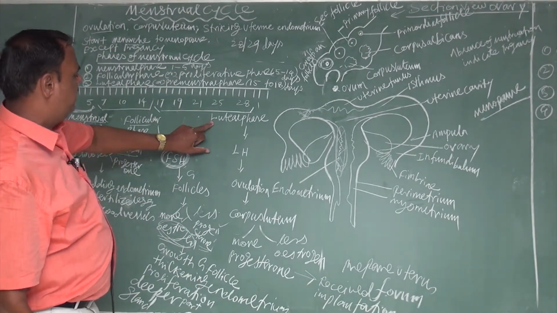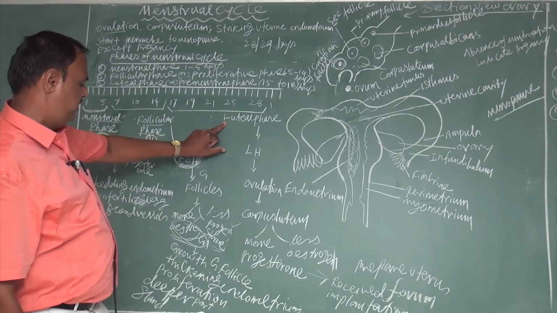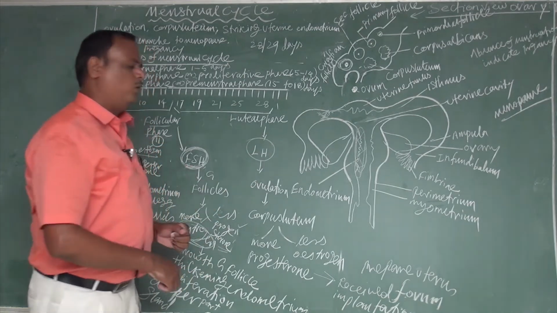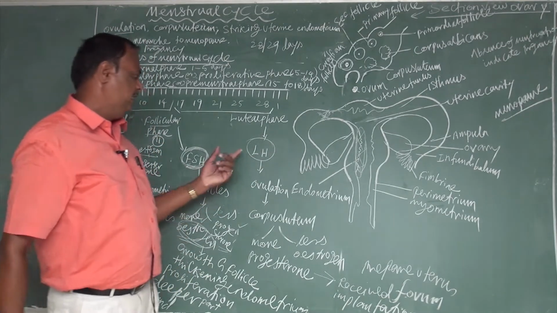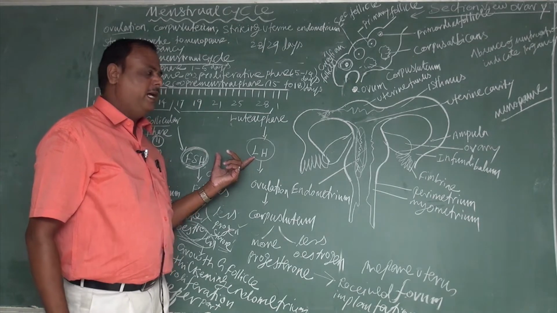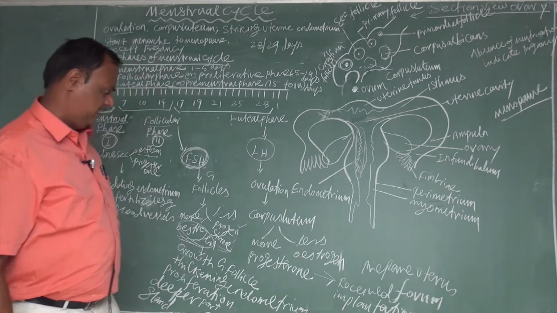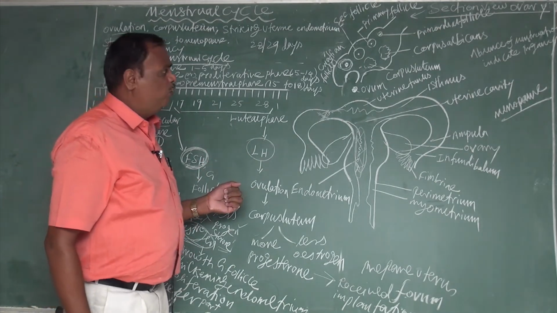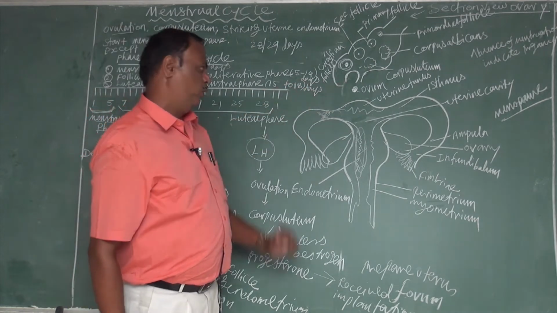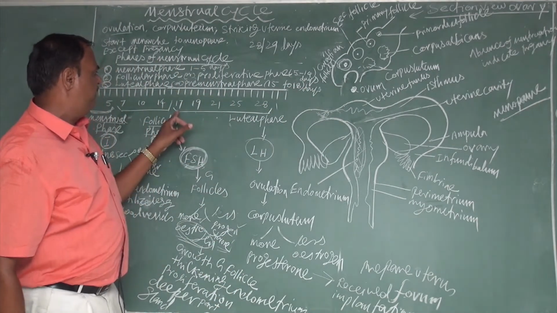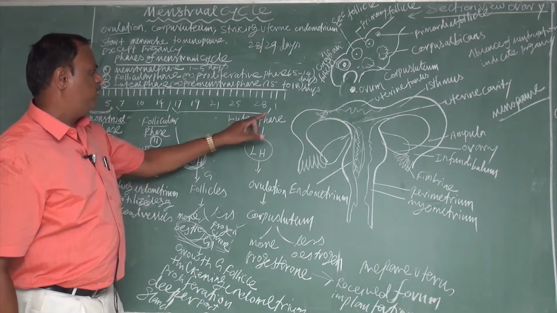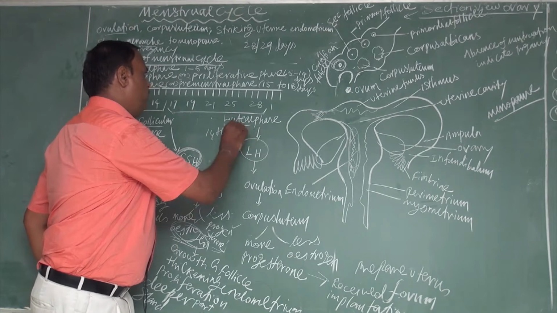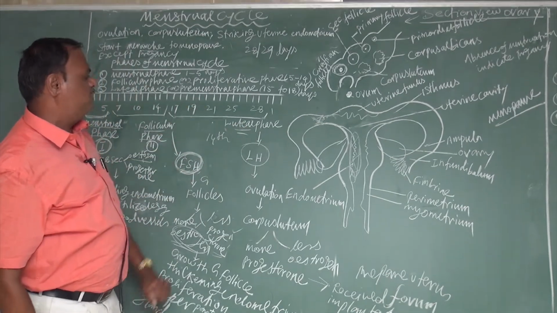Right. Next is the third stage, that is called the luteal phase. The luteal phase is influenced by the luteinizing hormone, or LH, which is secreted from the anterior adenohypophysis of the pituitary gland. Due to the stimulation of this hormone, ovulation takes place, the releasing of ova from the ovary. It takes place between day 15 to 28, but it starts at the end of the 14th day itself. That is called the luteal phase, and it is also called the premenstrual phase.